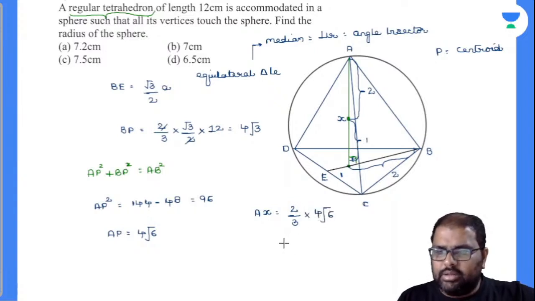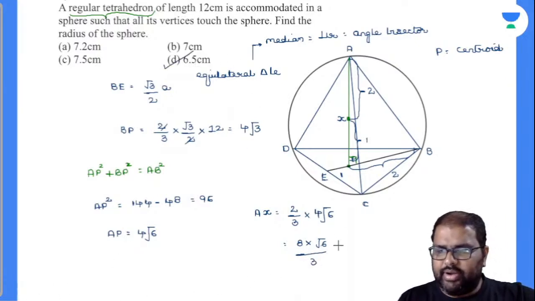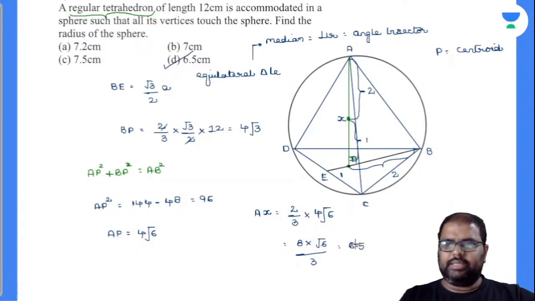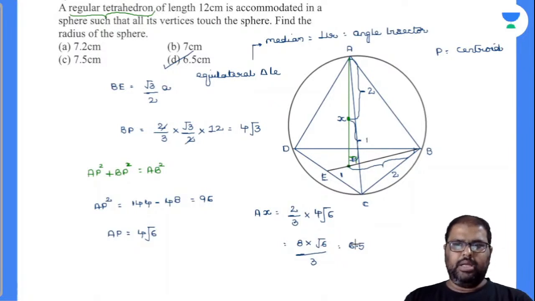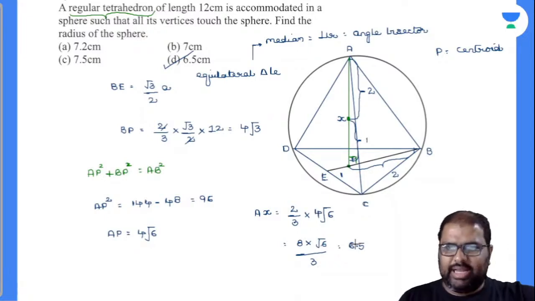Yes. Now calculate this: 8 into root 6 divided by 3. What will be your answer there? Anybody got the answer? Upon solving this, the answer will be 6.5, beta. Calculate this, you will get the answer. Done. Perfectly done. So this is what a regular tetrahedron inscribed in a sphere looks like. Let's go for the next question.